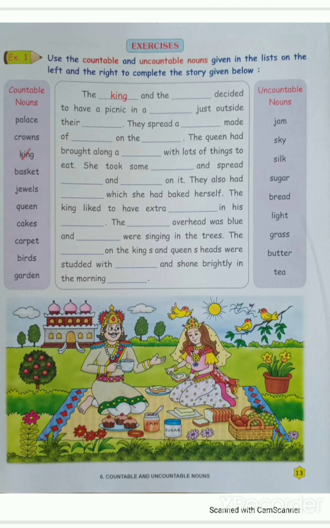Now we will read uncountable nouns, that is jam, sky, silk, sugar, bread, light, grass, butter, tea. Look at here students, jam, sugar, bread, butter, tea, that is a food item. Some drink items, kinds of drinks and kinds of foods, come under uncountable nouns. Then light, grass, and also sky, they come under uncountable nouns.